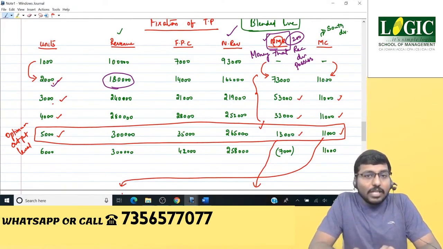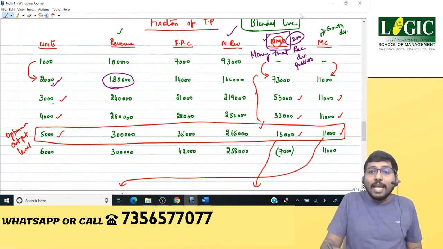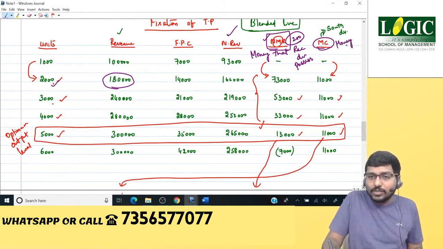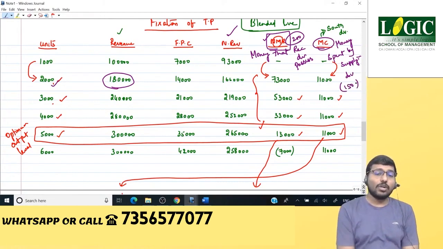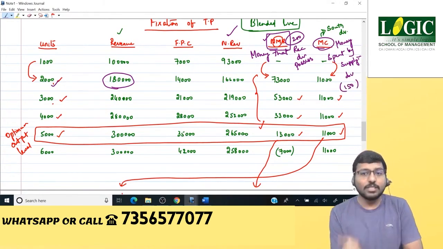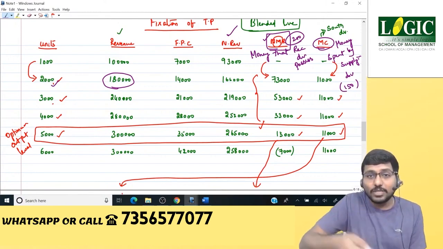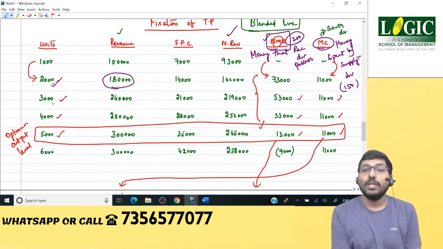So the NMR column tells you how much money the receiving division possesses. What about MC? The MC column tells you the money spent by the supplying division, that is nothing but 150 in the chocolate example. That is this particular column, because the supplying division is spending 11 rupees for every unit it manufactures. That's why I've put 11 over there.